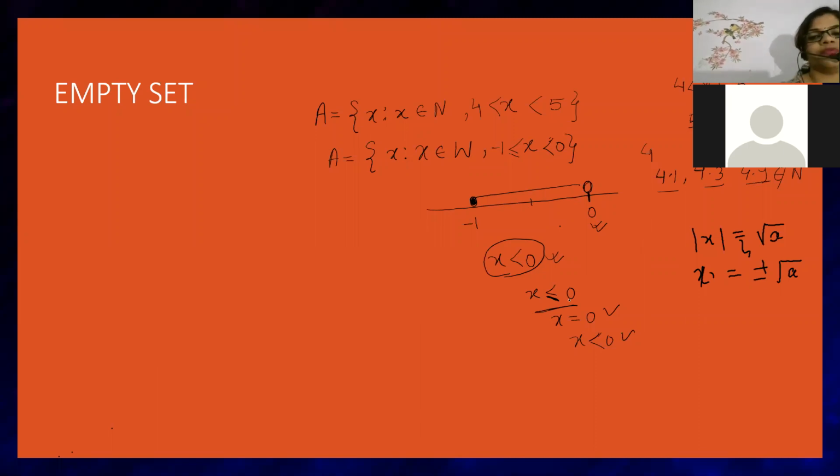Because of which, beta, can you tell me what is set A here? Will set A be empty here? Because here there can be no element, since we are taking less than 0. Kritika is telling yes, it is an empty set. I hope my children understood. Okay, empty set. Very good.